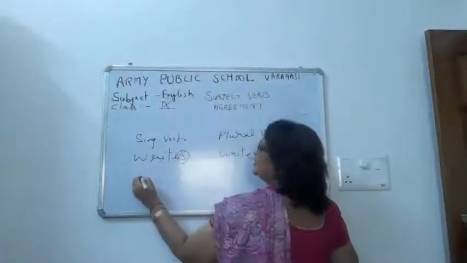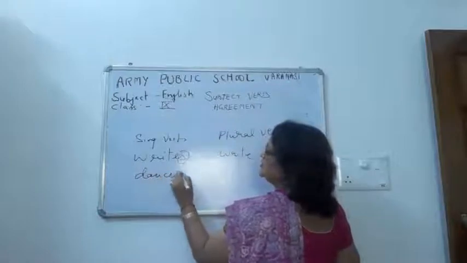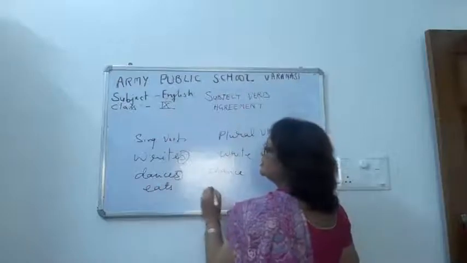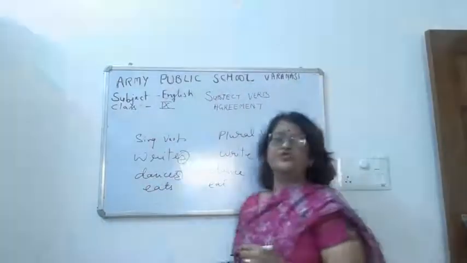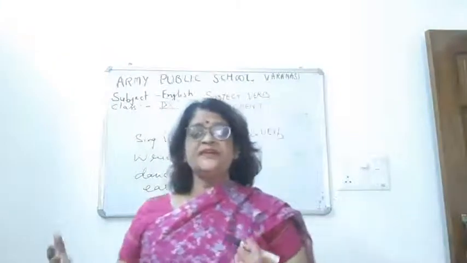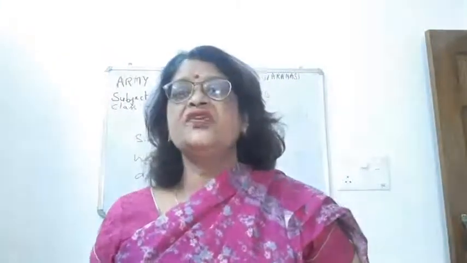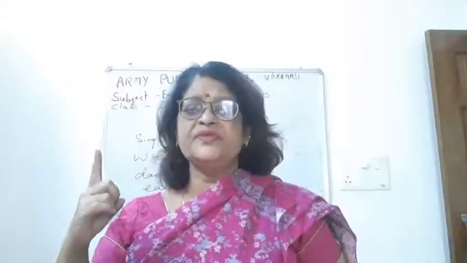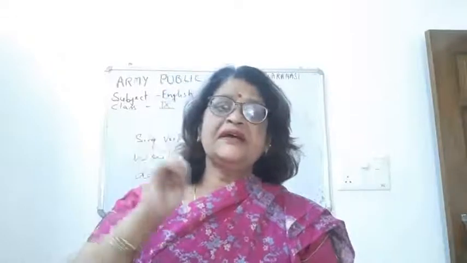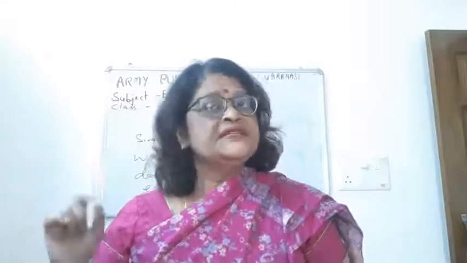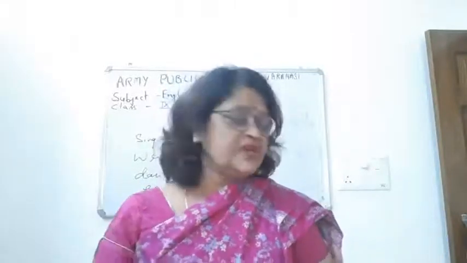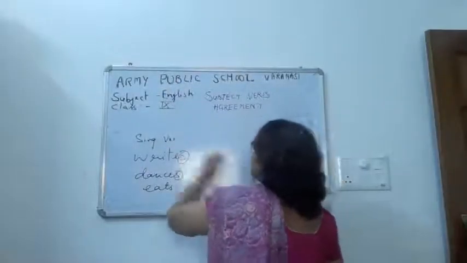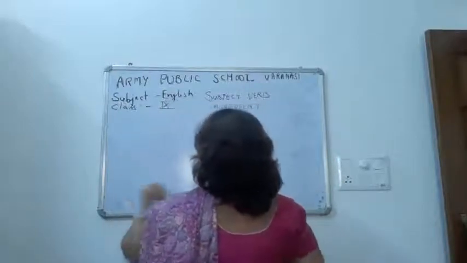Dances is a singular verb and dance is a plural verb. Eats is a singular verb, eat is plural. So in a verb it always becomes opposite; we have to add s or es in a verb to make it singular. So rule number 1 of subject verb agreement is that with a singular subject we always use a singular verb.